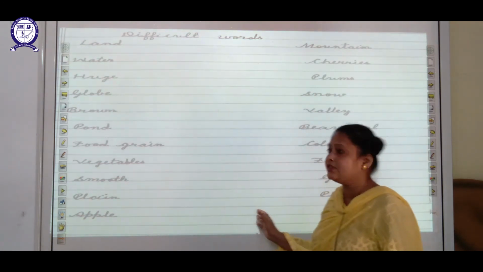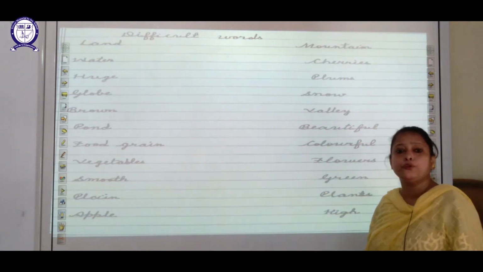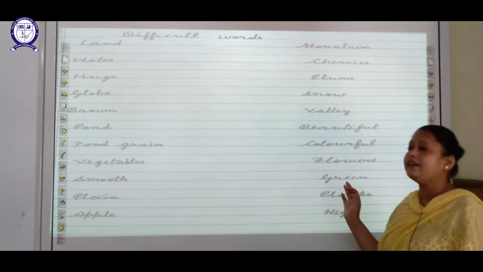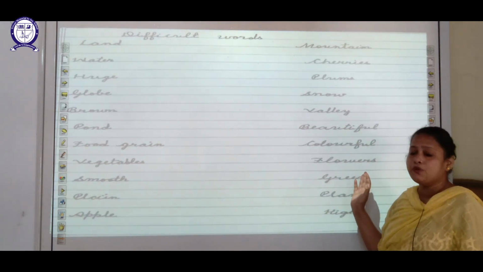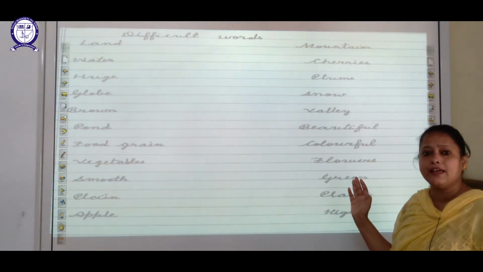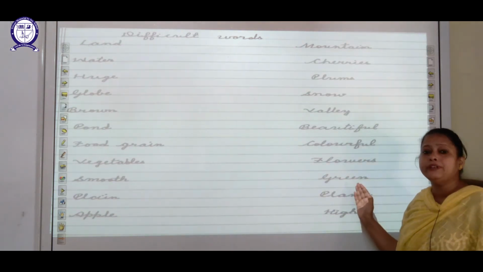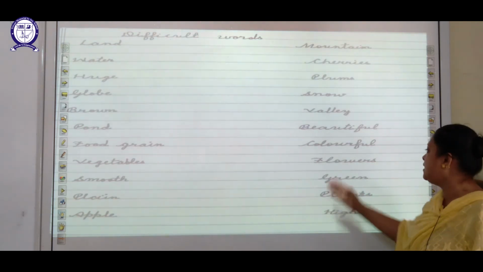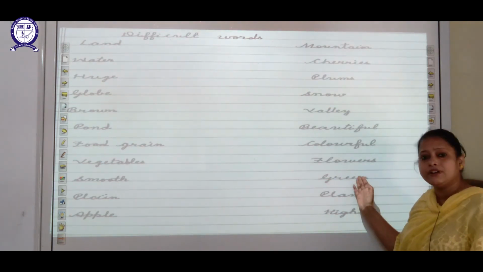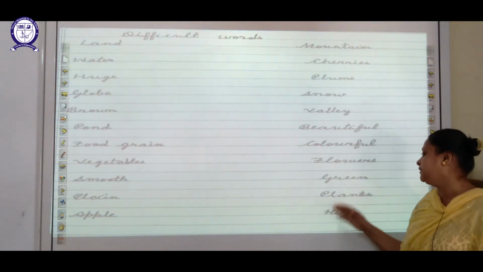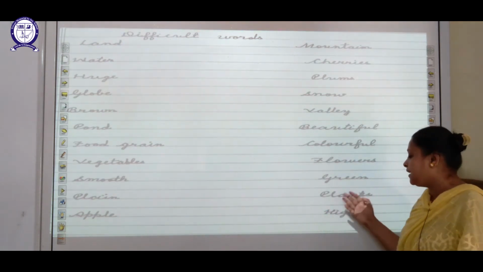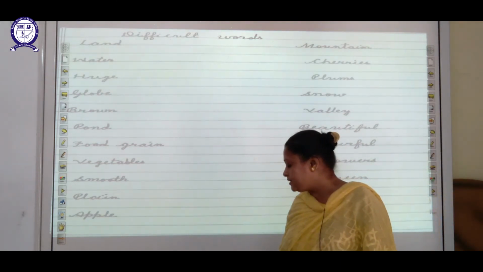Mountain, M-O-U-N-T-A-I-N. Cherries, C-H-E-R-R-I-E-S. Plums, P-L-U-M-S. Snow, S-N-O-W. Valley, V-A-L-L-E-Y. Beautiful, B-E-A-U-T-I-F-U-L. Colorful, C-O-L-O-U-R-F-U-L. Flowers, F-L-O-W-E-R-S. Green, G-R-E-E-N. Plants, P-L-A-N-T-S. High, H-I-G-H.